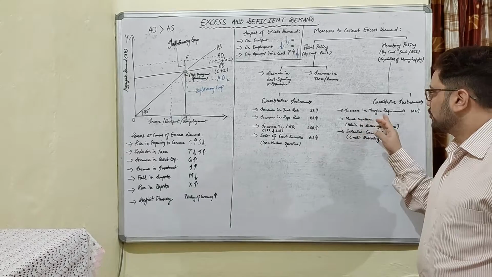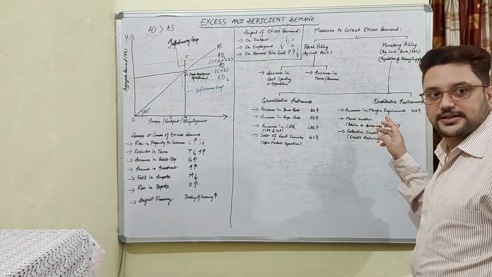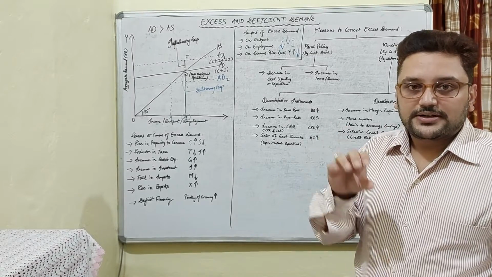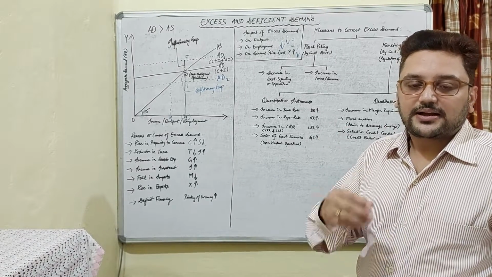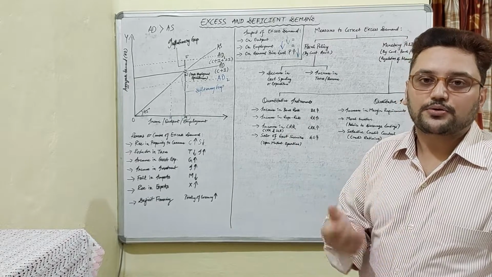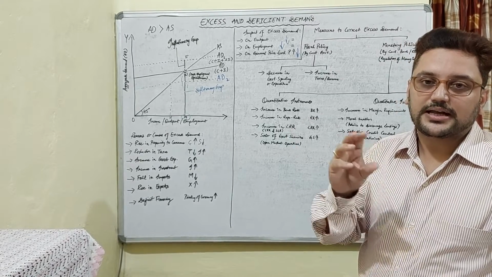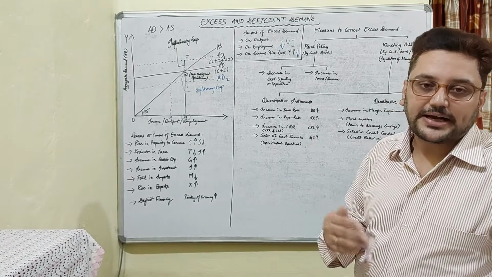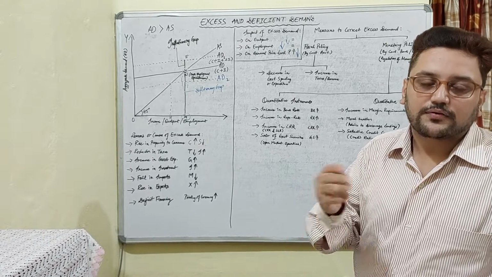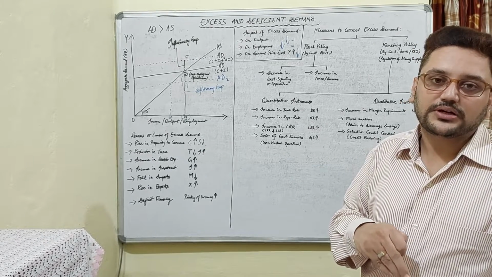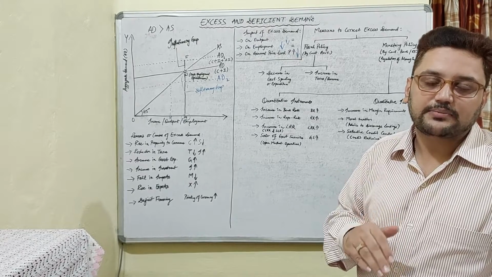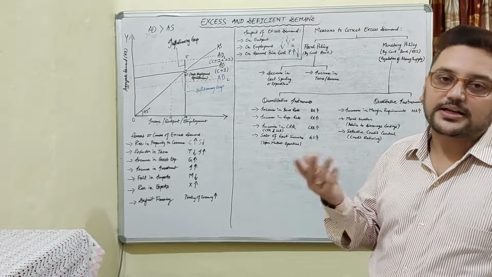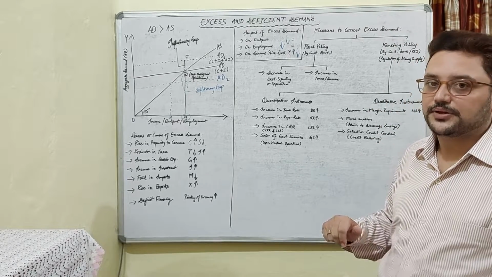And for the qualitative measures, we can say there is a decrease in margin requirement. RBI will reduce the margin requirement, meaning the bank can now lend more money as compared to the previous margin requirement. Like in the 1000 example, they can now lend up to rupees 900 against 1000 rupees security, and need not keep 20% as margin requirement, they can keep 10% only. So people will now have more money to spend, and again the money supply will increase in the economy.